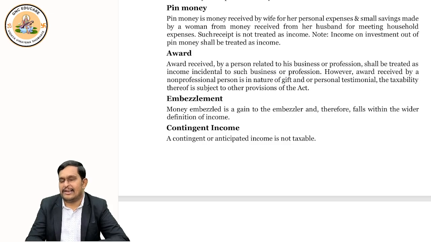Suppose I go and play cricket and earn some income. Cricket is not my passion, not my profession, correct? So even if I earn something, it is casual income for me. It is taxable under the other sources chapter. Are you able to understand? Teaching is my profession. Cricket is casual income for me. Other sources chapter.